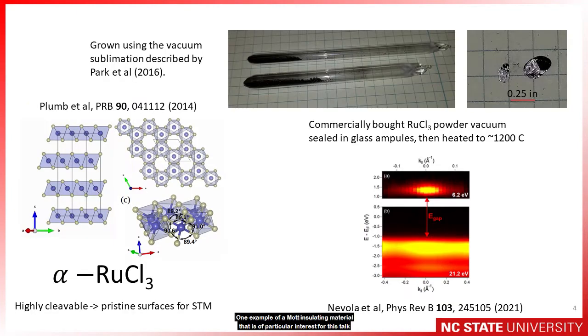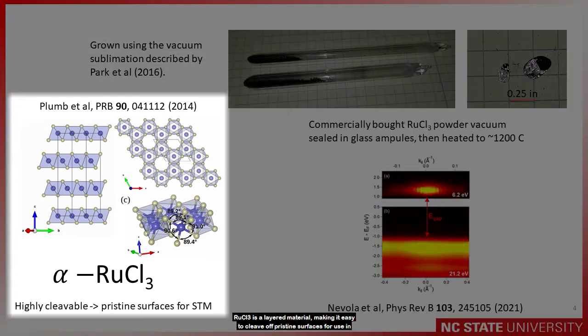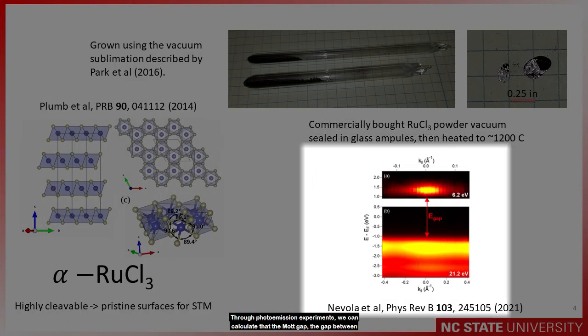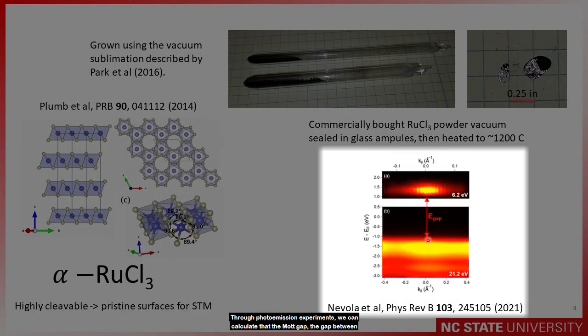One example of a Mott insulating material that is of particular interest for this talk is alpha ruthenium trichloride. Ruthenium trichloride is a layered material, making it easy for us to cleave off pristine surfaces for use in our scanning tunneling experiments. Through photoemission experiments, we can calculate the Mott gap, the gap between the upper and lower Hubbard band. For ruthenium chloride, it is approximately 2 eV.